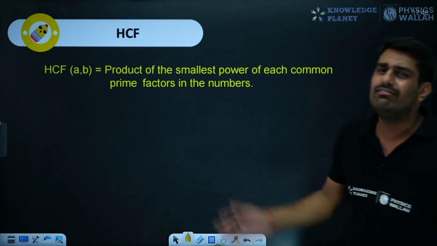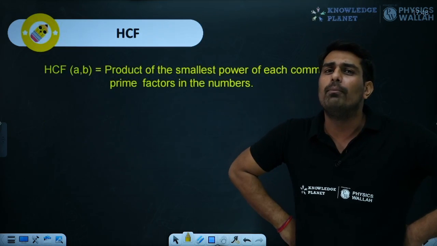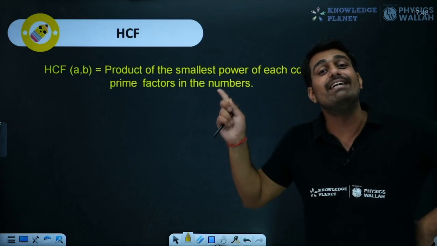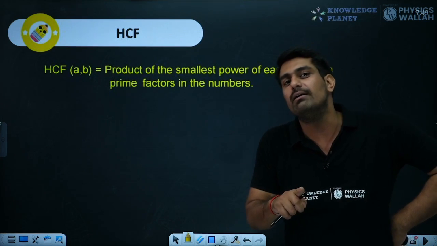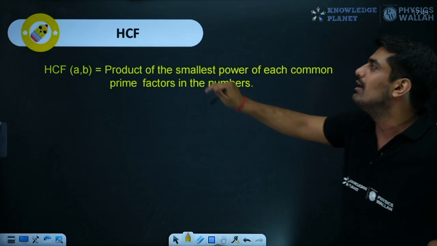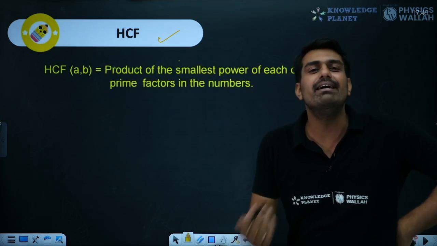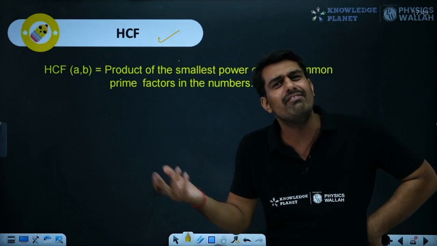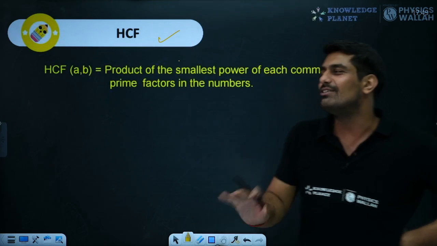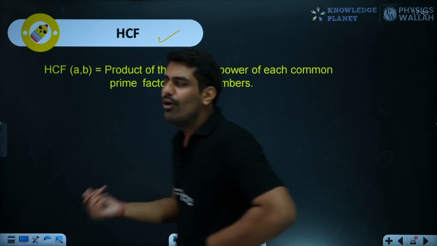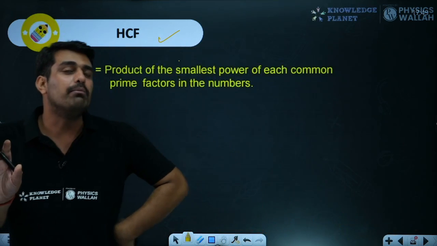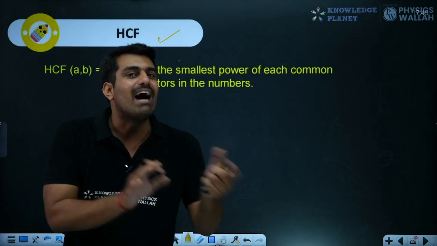Next thing, HCF. Already talked about, sir. Why are we talking now? First of all, we have talked about the Euclid's division lemma. Through that method we learned. Now this time we are going to learn about HCF through the fundamental theorem because we have to show something. Now we have learned something in the first chapter. So that is why. Since we know that a composite number can be written in the form of primes, so we'll be having factors.